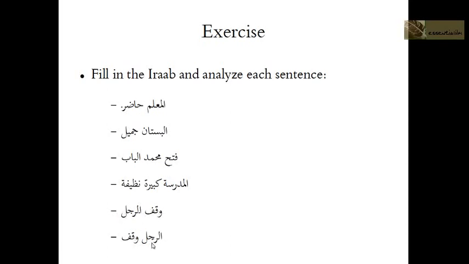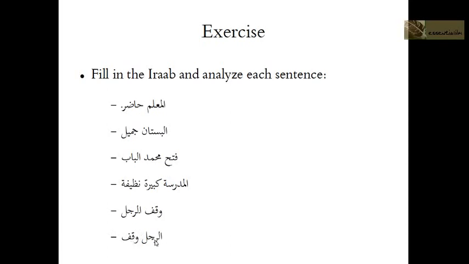Waqafa ar-rajulu. Ar-rajulu waqafa. In the book that we're covering, they asked what's the difference between the two? The difference is that this is a jumla fi'liya because it starts with a fi'l, and this is a jumla ismiya because it starts with an ism. Another point that inshallah we'll cover in detail later is that the doer of the verb has to come after the verb. So in ar-rajulu waqafa, from waqafa we have to take out a pronoun, he. There's actually a small hidden huwa here that represents the actor of the verb.